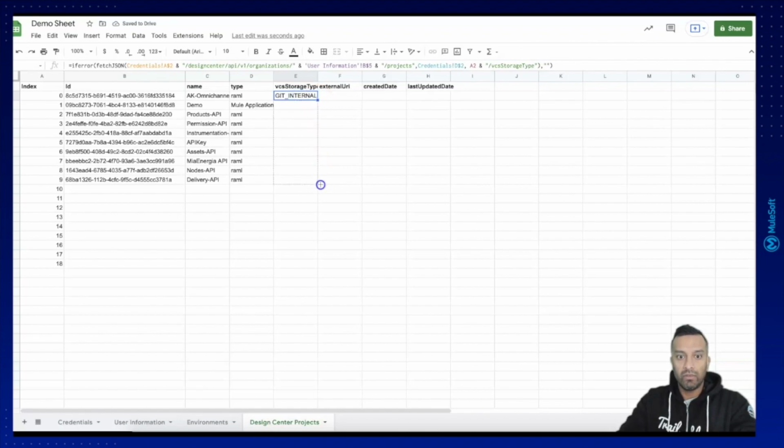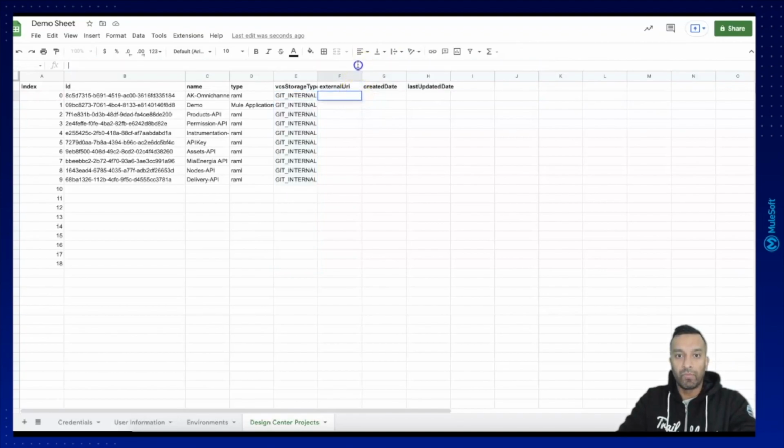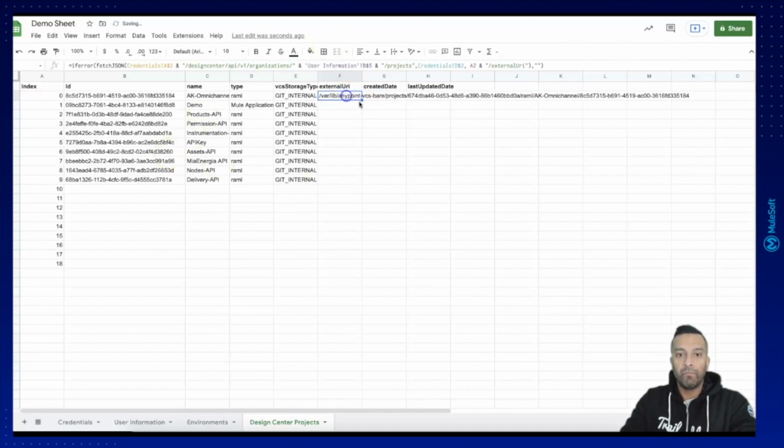It's all good, but it's a way to show you how you can retrieve information. In this case, we are just retrieving it for documentation purposes. So you can really do a lot when using Google Sheet and the formula in combination with the Postman collection pack. You can retrieve really the data you need. So this external URI is also retrieved here to 18.